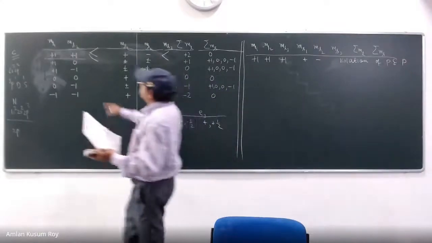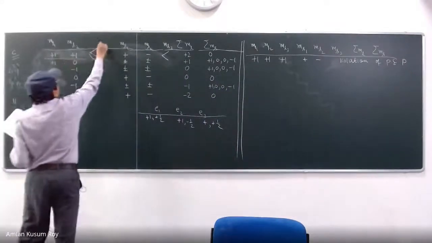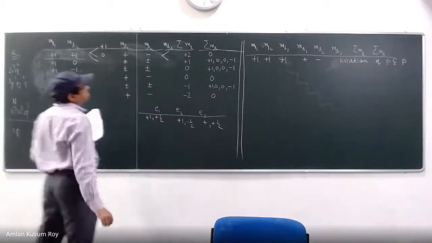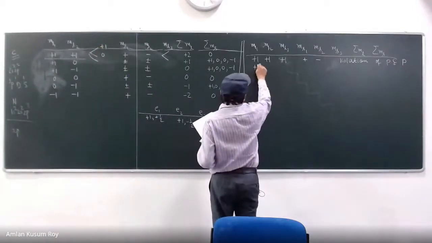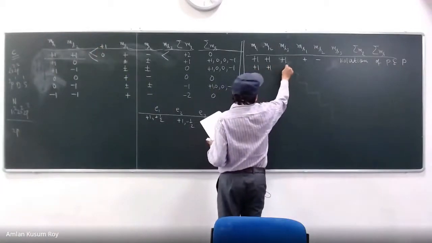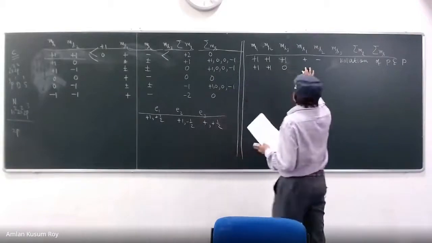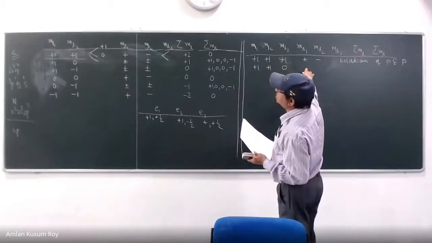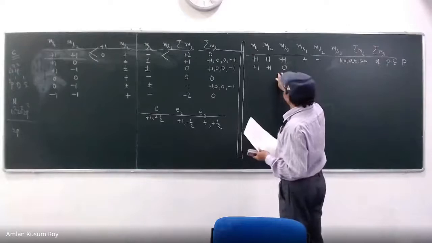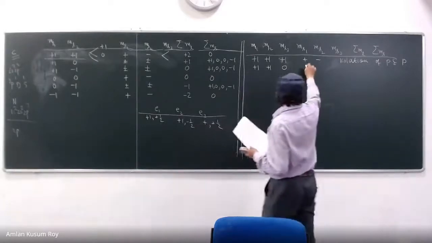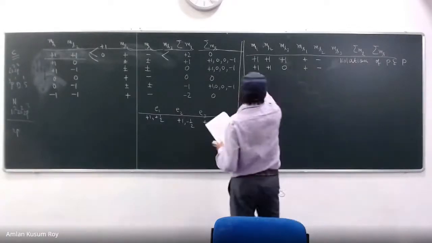So ठीक है. So now I'll take plus 1, 0. So this is plus 1, 0. Plus 1, 0. What is going to happen? Somebody please. Plus 1, I had the 4 possibilities, right? Yeah, this is always plus minus. Let me write it like this.